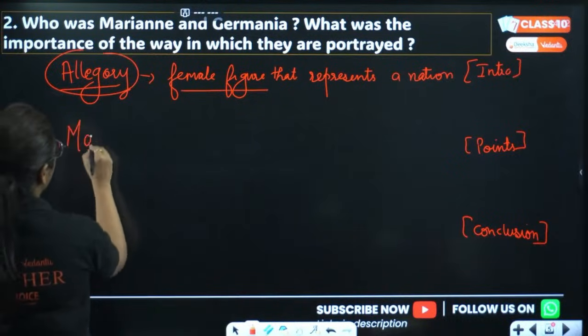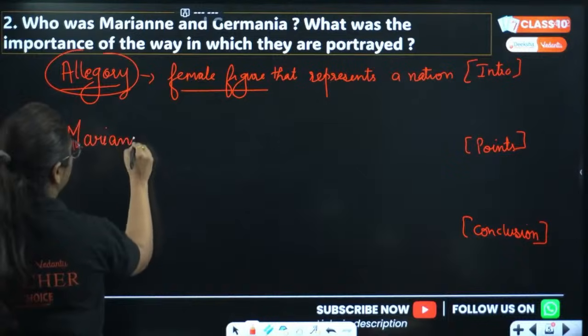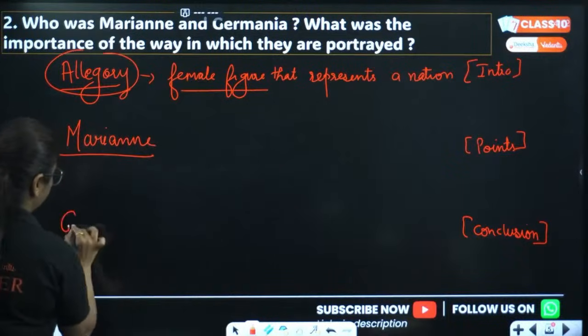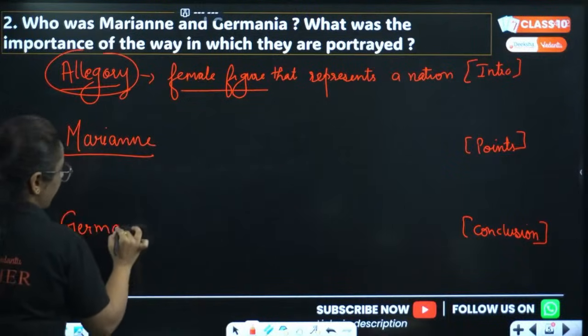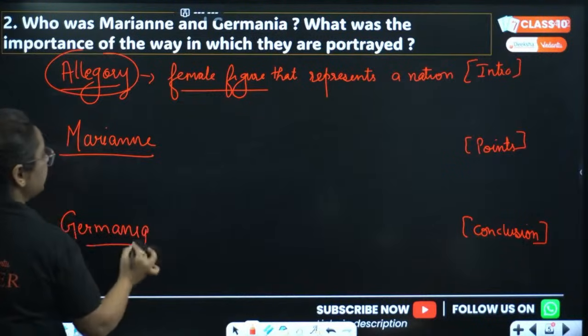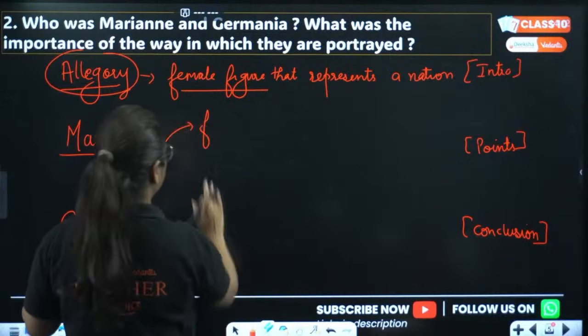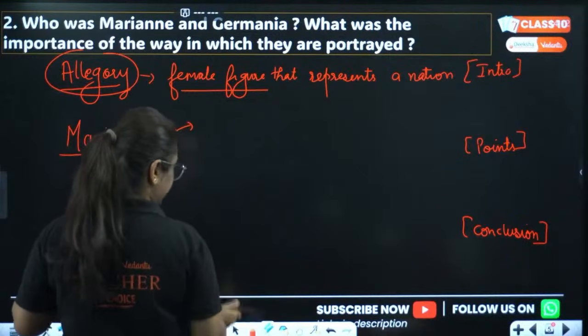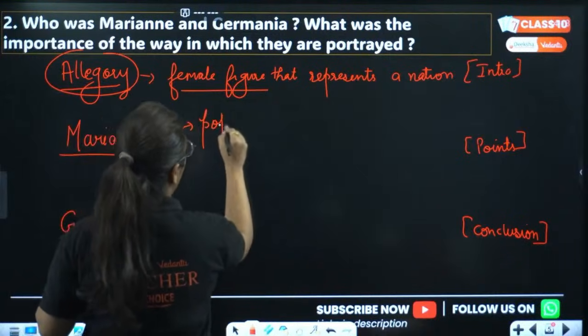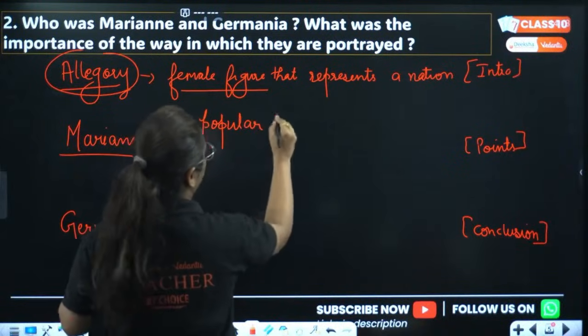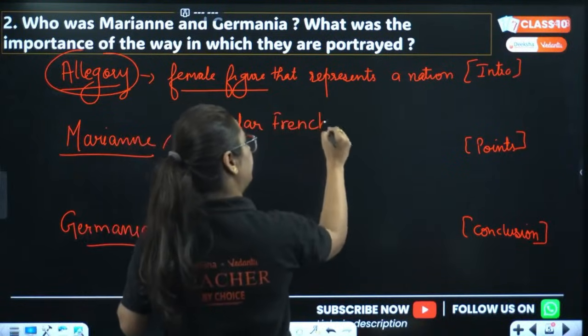First we will talk about Marianne, then we will talk about Germania. Basically, this is a popular French name, and here you can identify that.